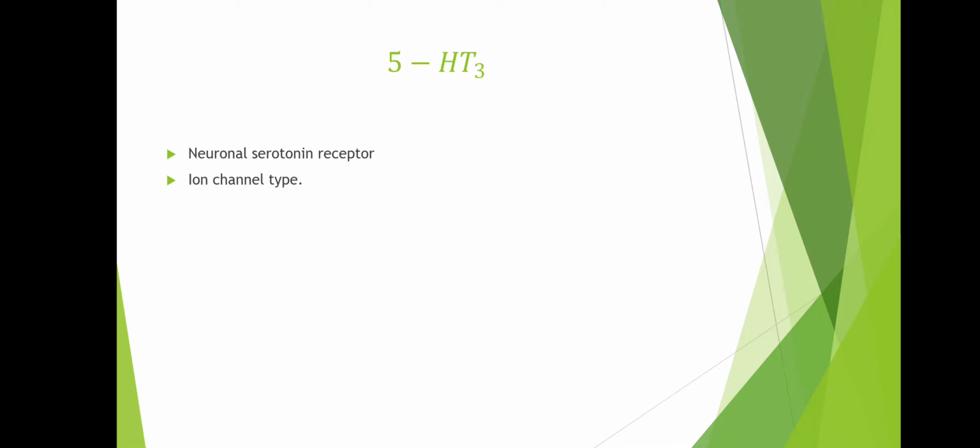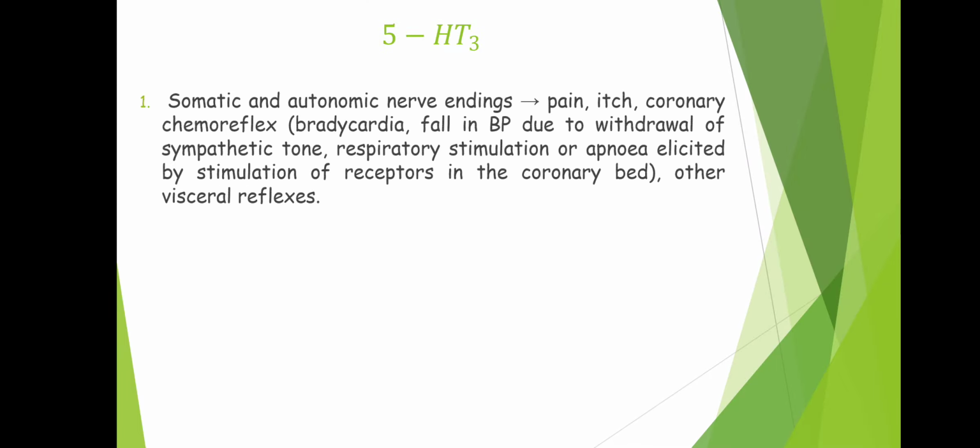This 5-HT3 receptor is a neuronal serotonin receptor, and as we know, it is a kind of ion channel type of serotonergic receptor. Next, it is present in the somatic and autonomic nerve endings, and it is responsible for pain, itch, coronary chemoreflex such as bradycardia, fall in blood pressure due to withdrawal of sympathetic tone, respiratory stimulation or apnea elicited by stimulation of receptors in the coronary bed, and other visceral reflexes.